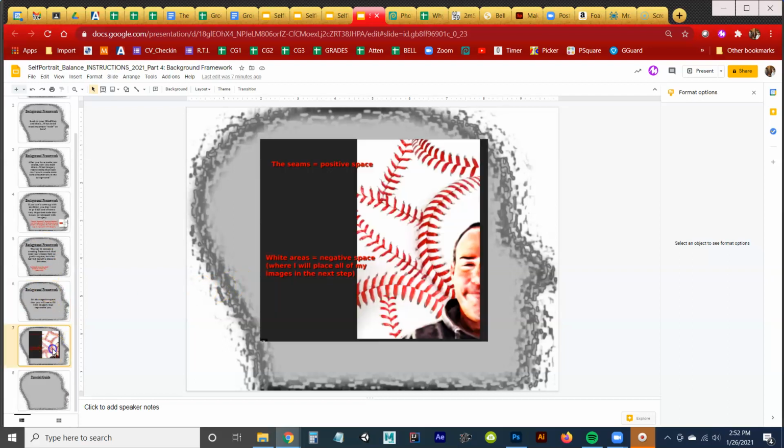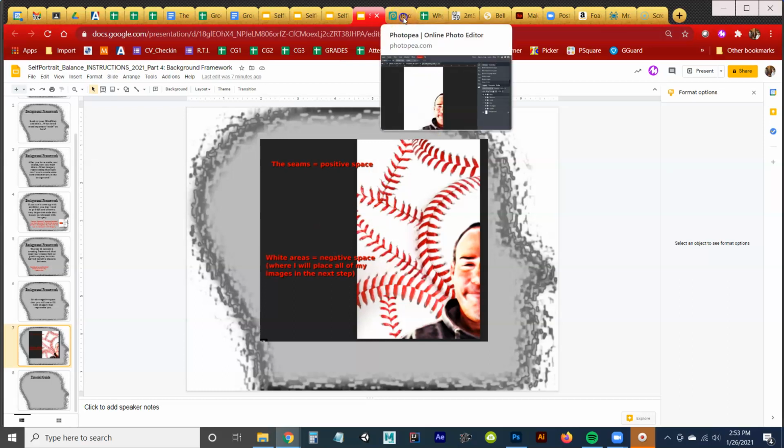Okay, so here's what mine looks like, and I'll jump over to Photopea in a second to show you. So I brought in all these seams. I brought in different pictures of baseball. I did some little treatments on them to make the reds and the darks pretty much the same. I masked out a lot of the white, even though there is some part of the baseball left in there that I might have to mess with later. But the seams are the positive space. The white areas are negative space.